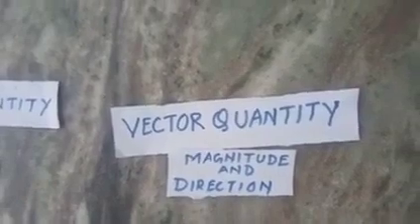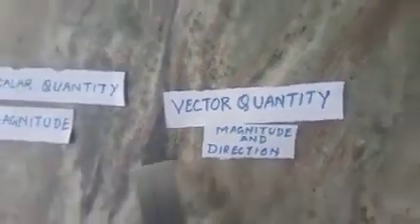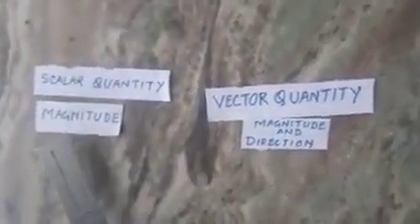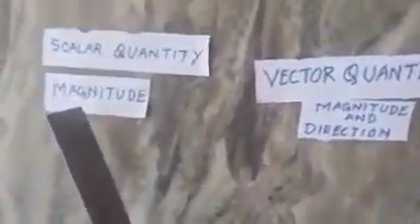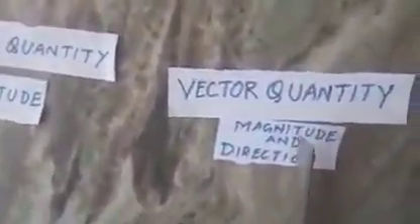So we know there are two types of physical quantity, scalar quantity and vector quantity. Scalar quantity has only magnitude and vector quantity has both magnitude and direction.